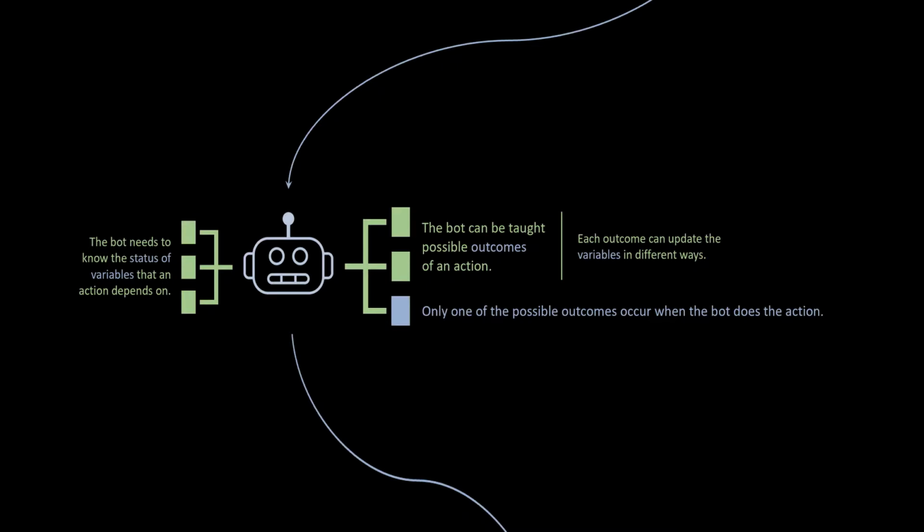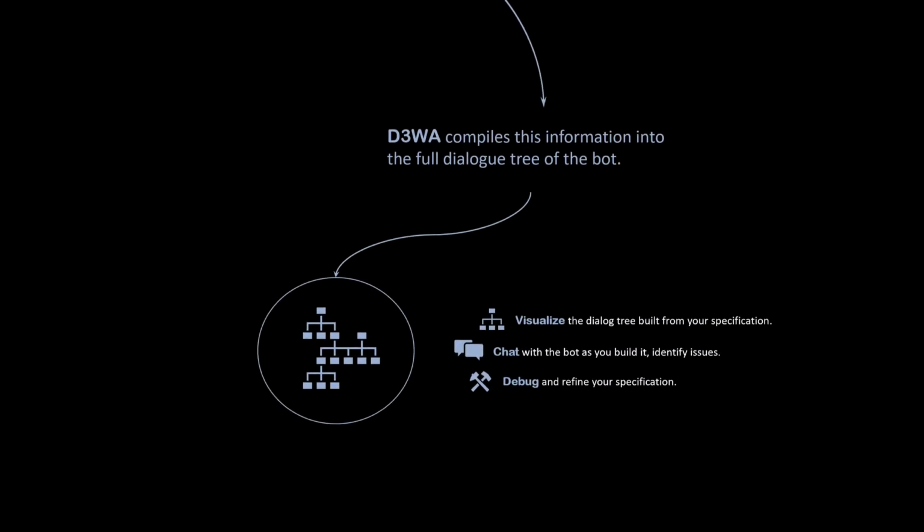For example, when the bot asks the user for their name, either they can respond with their name or say something completely different. Similarly, if the bot is trying to ping an API, either it may get the required response or it might hit a 404 error. These possibilities are defined as outcomes. In the background, a non-deterministic planner stitches these outcomes together to generate the dialogue tree. Tanya can now visualize and debug the tree and talk to the generated bot.